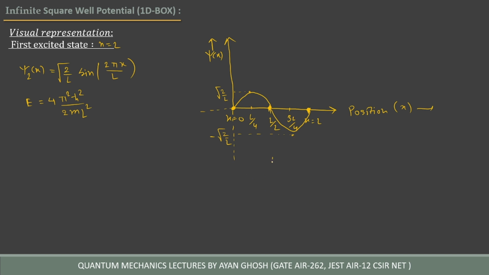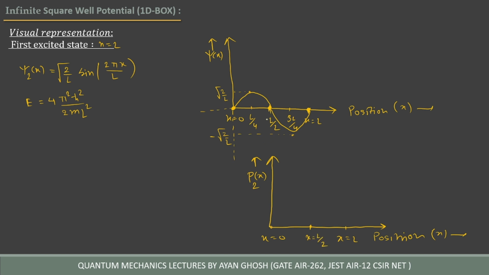If we plot the probability density, this is the probability density of the second state with respect to position. It will look like this, with x equal to 0, x equal to L, and x equal to L by 2.